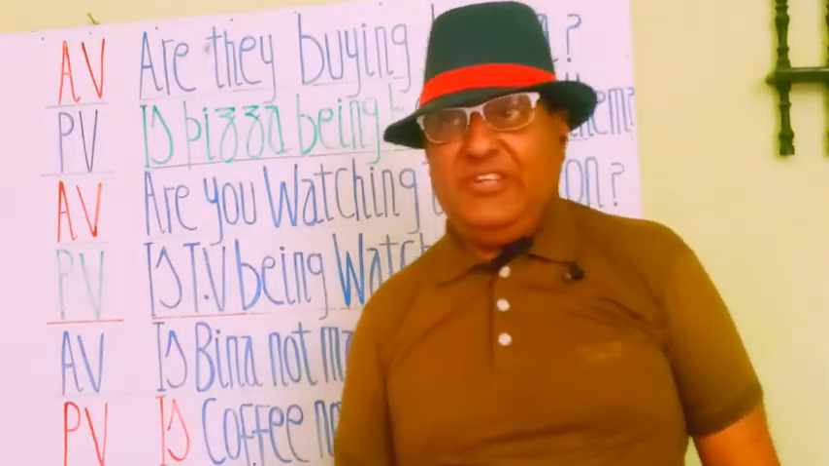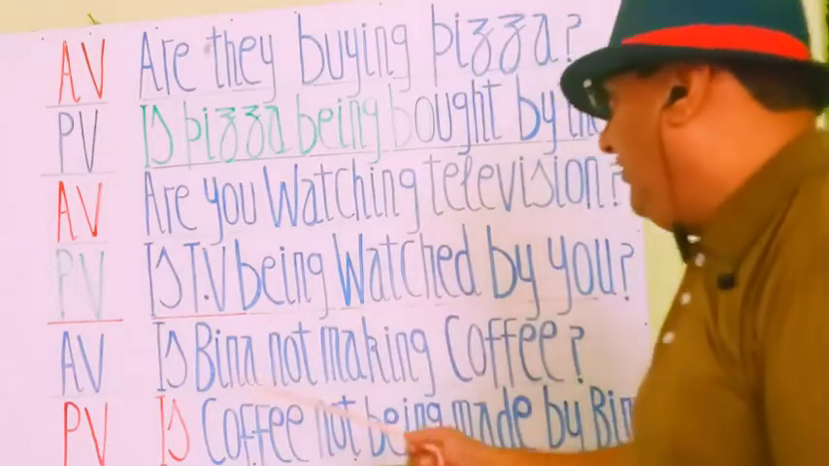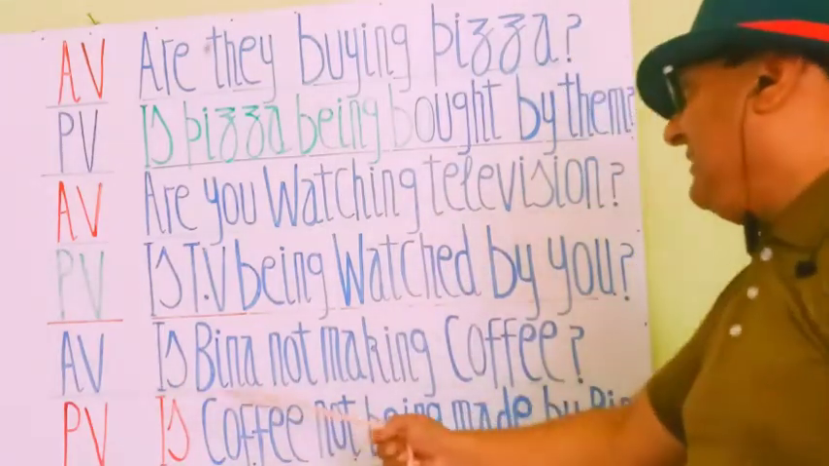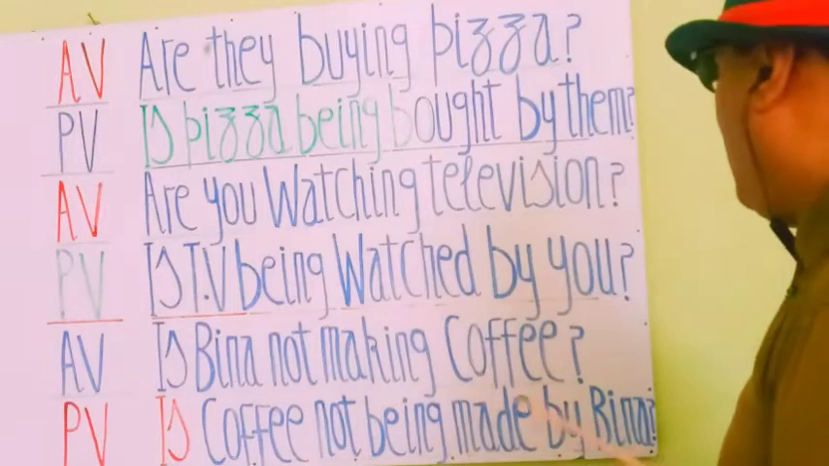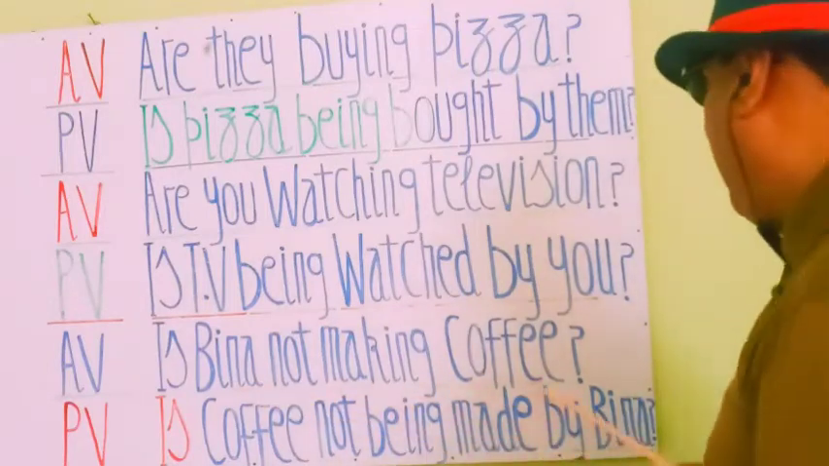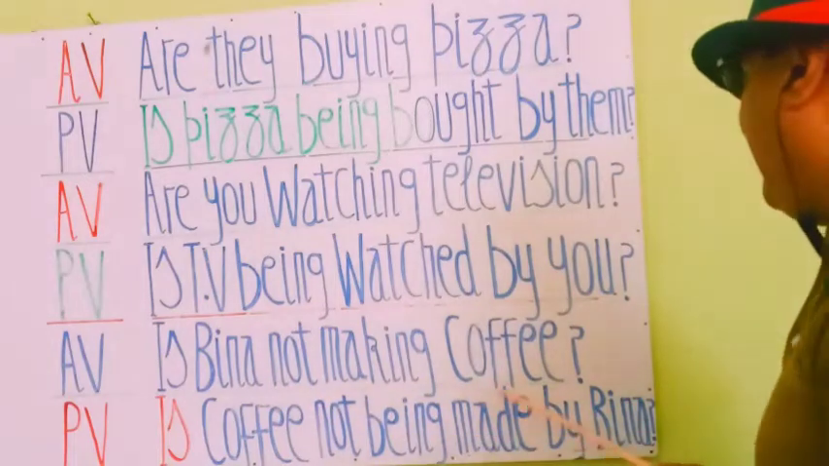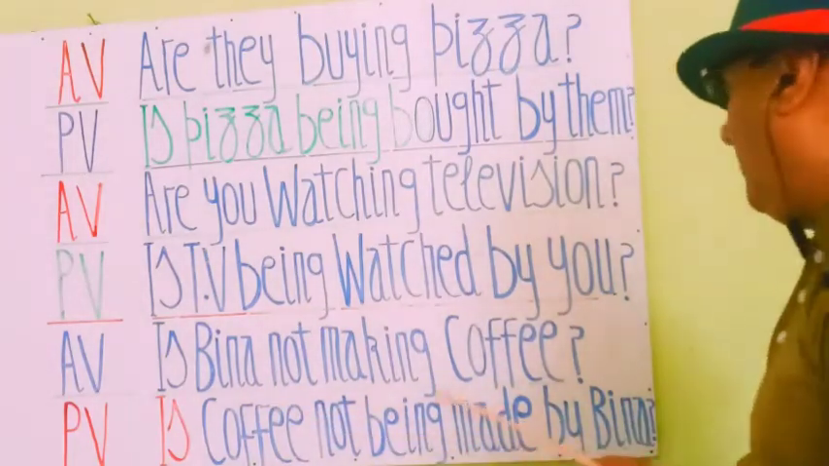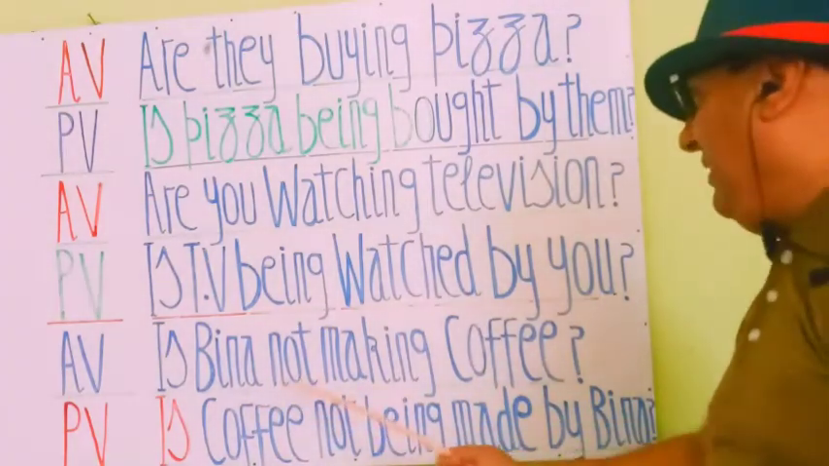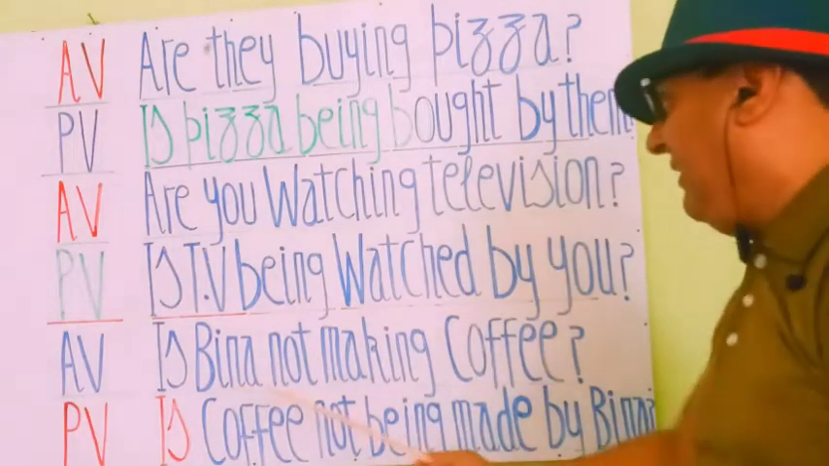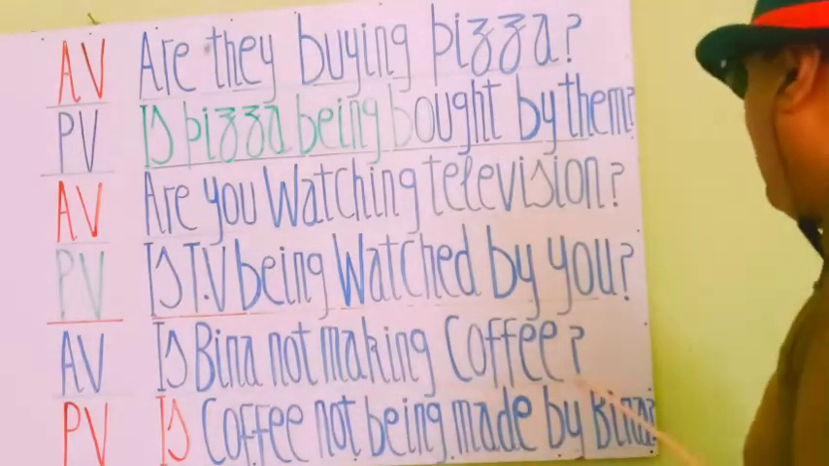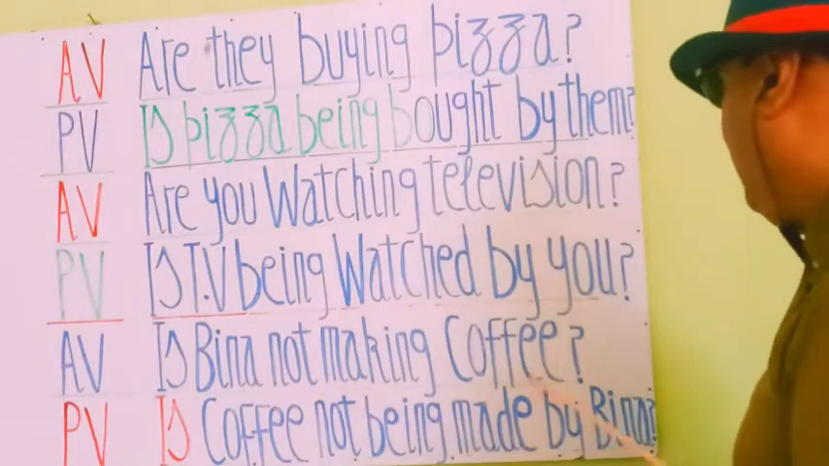Let's see the next phrase in active voice. Is Bina not making coffee? Interrogative sign. Is Bina not making coffee? क्या बीना कॉफी नहीं बना रही है?